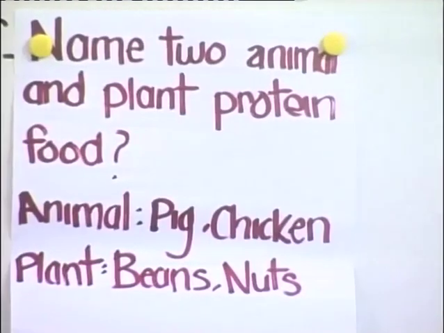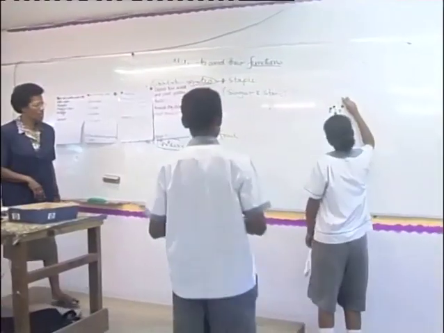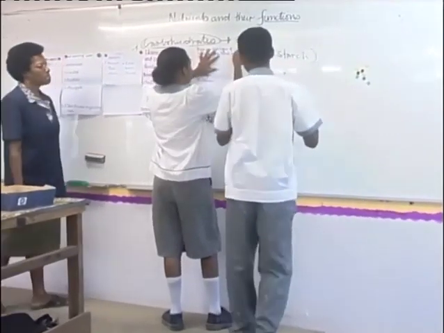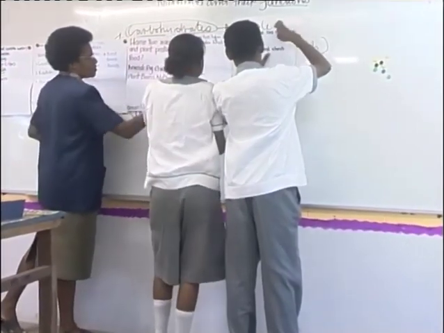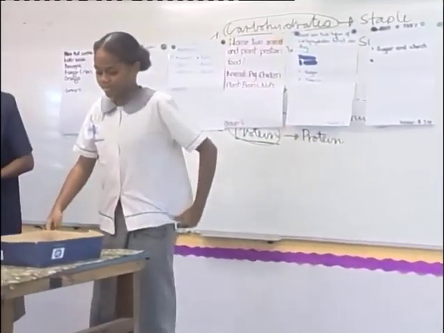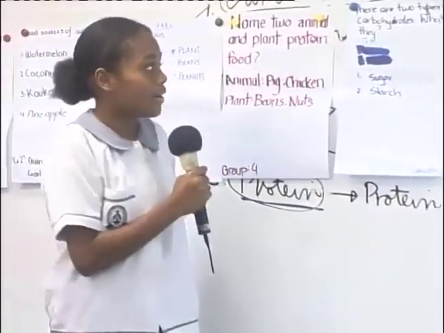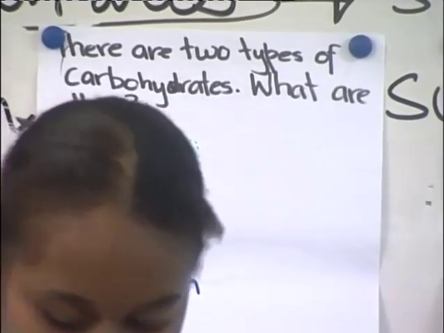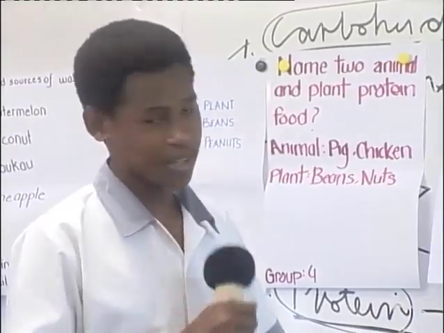5 and 6. Put it over here. Okay, Raymond, wait there. Okay, Helen and Raymond from groups 5 and 6 with their answers. Okay, our answer is sugar and starch. We have group 6. The 2 carbohydrates are sugar and starch.